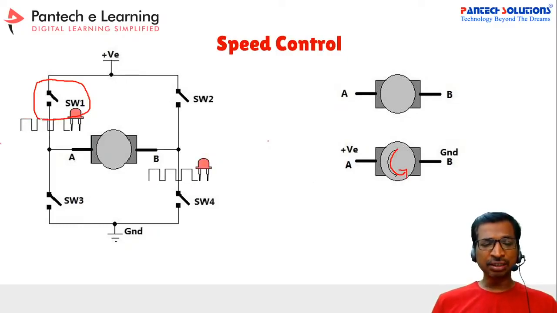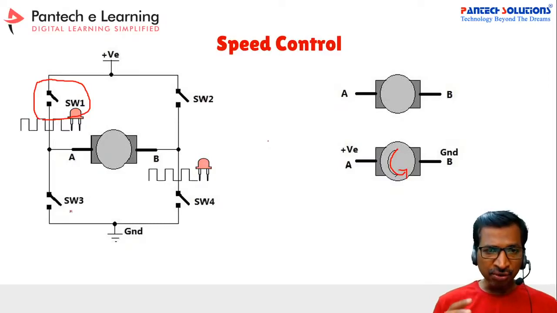So the direction: if you want to run the motor in this direction, you have to enable the switches S1 and then SW4. Similarly, if you want to change the direction, then you have to enable SW2 and then SW3.